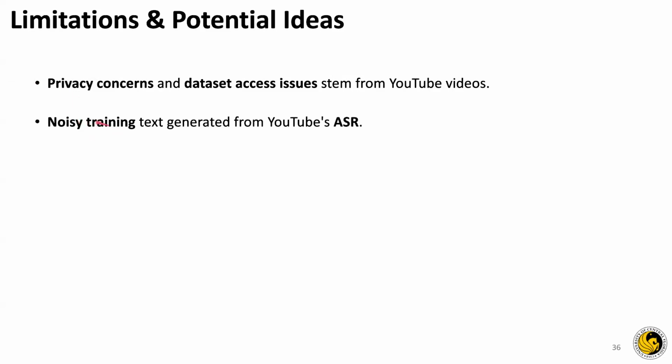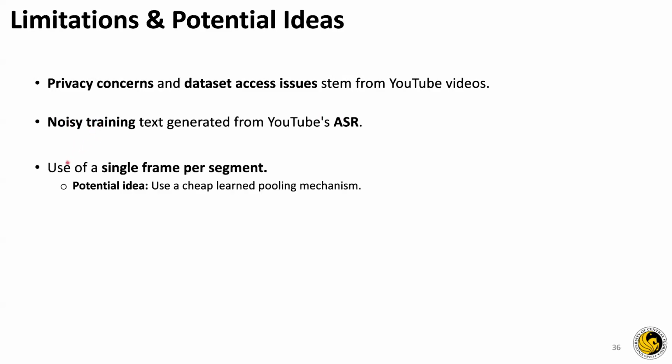Another thing was that noisy text from YouTube's automatic speech recognition was used. As we can see, noisy text can actually affect the model and its capability for downstream tasks. Another thing we saw was that for every 5 seconds they were using a single frame per segment. Now this is very bad because a single frame might not be representative of the 5 seconds. It might be better to use some cheap pooling mechanism or a learned representation of all the frames in the segment.